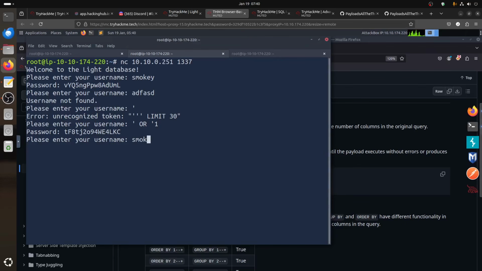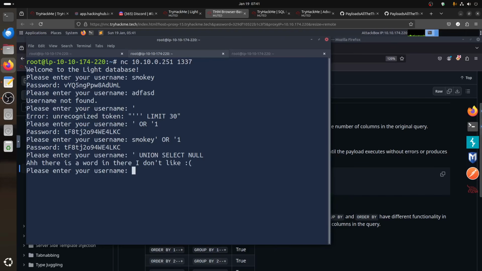Of course you can put Smokey here, but it's not needed, at least to the best of my knowledge. You can say 1 and you get the same result, so you can keep typing it or just ignore it. If I do this, it complains that there is a word in there it doesn't like. So which word doesn't it like, the union or the select?